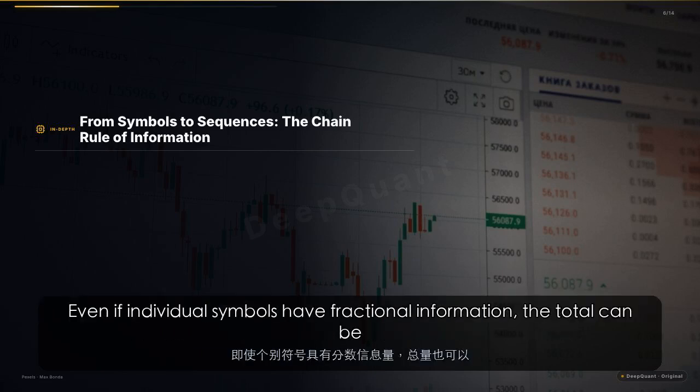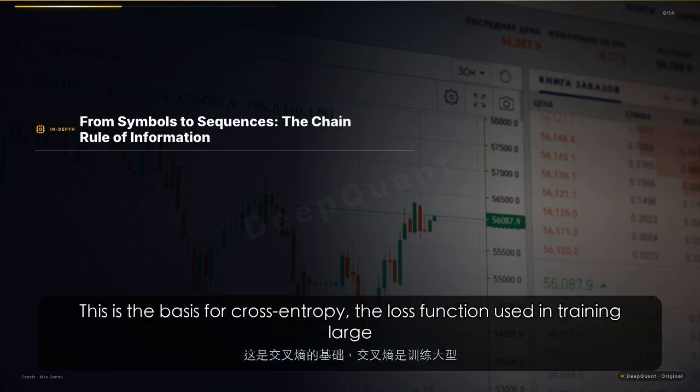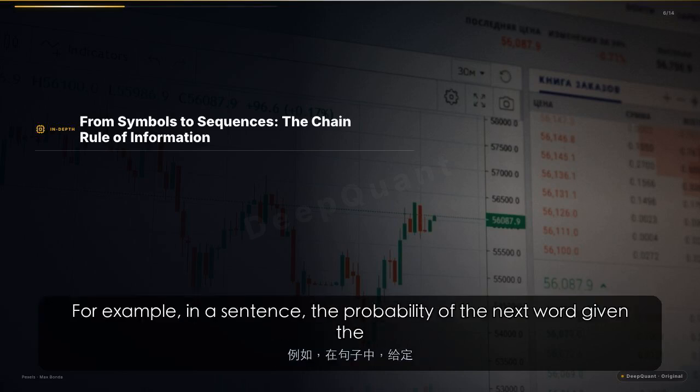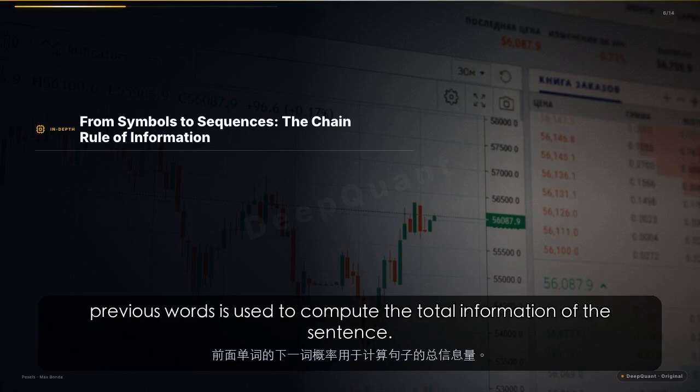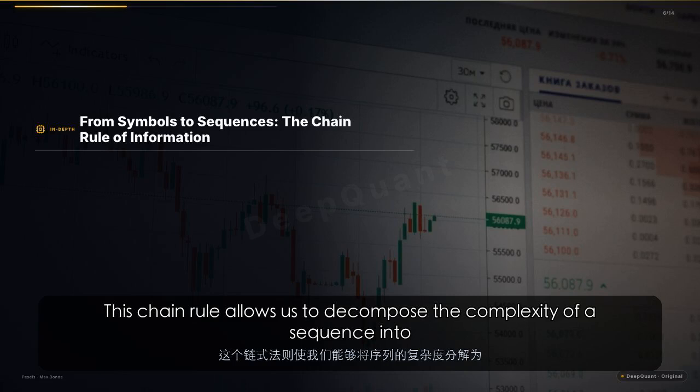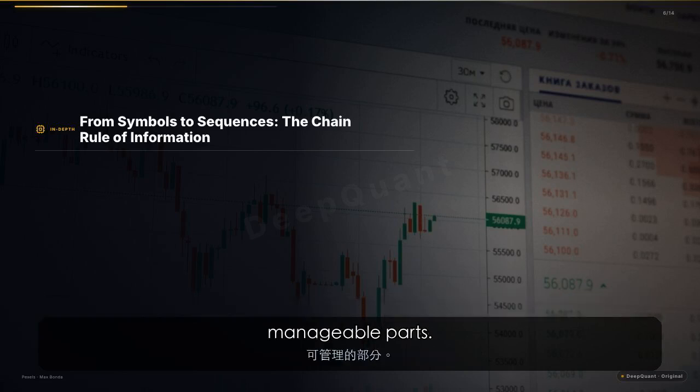Even if individual symbols have fractional information, the total can be calculated exactly. This is the basis for cross-entropy, the loss function used in training large language models. For example, in a sentence, the probability of the next word given the previous words is used to compute the total information of the sentence. This chain rule allows us to decompose the complexity of a sequence into manageable parts.